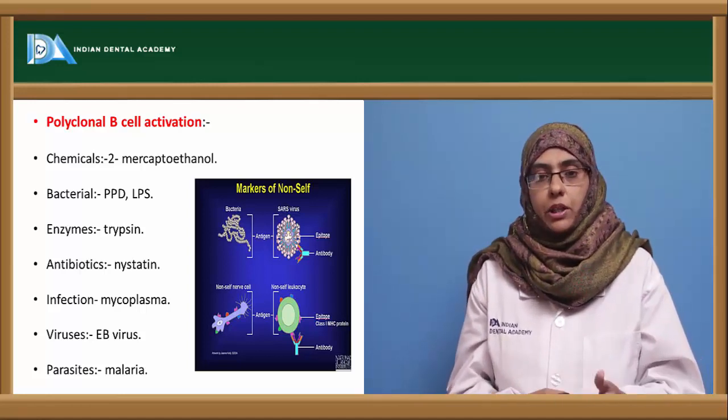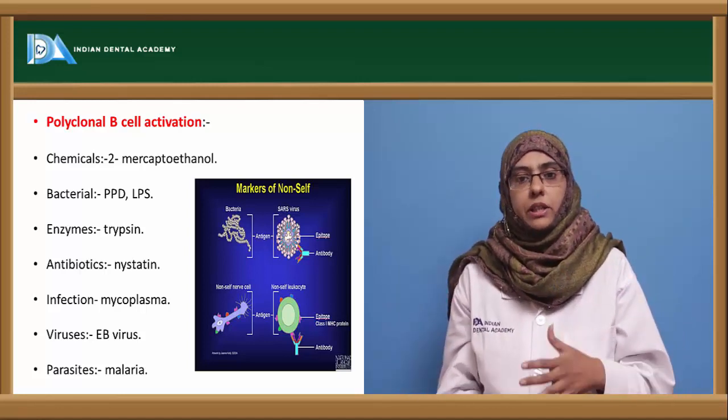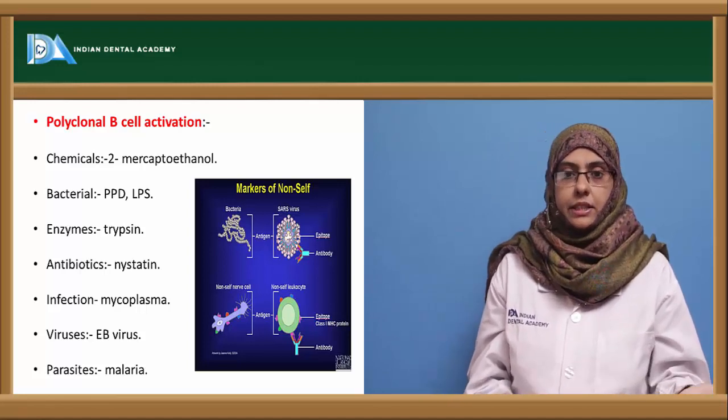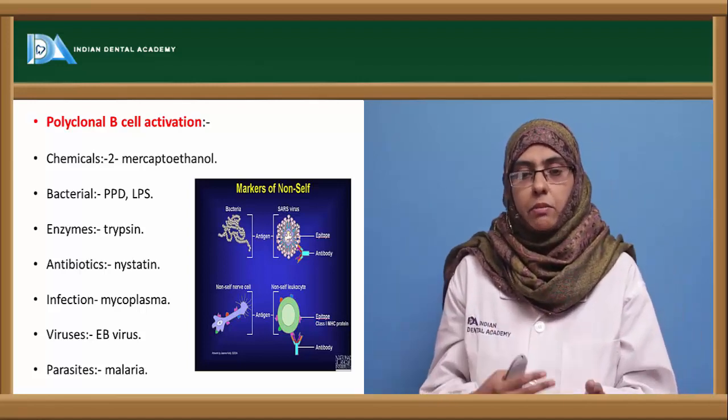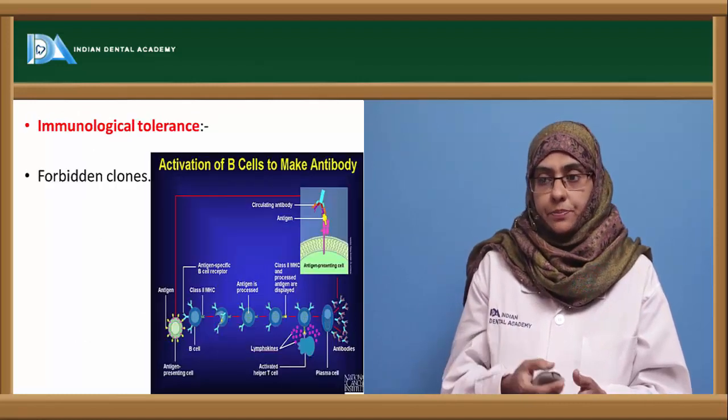So polyclonal activation is nothing but the production of more than one type of antibody towards different antigens, and the production of an excessive amount of polyclonal antibodies can also lead to autoimmune diseases.